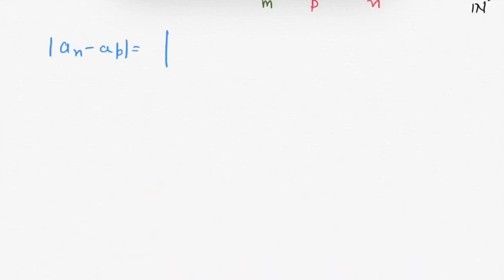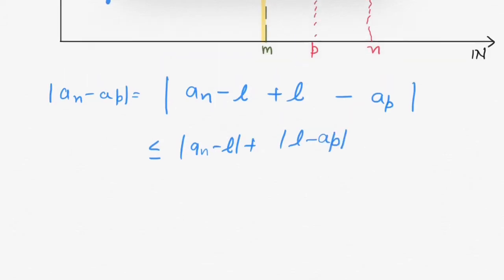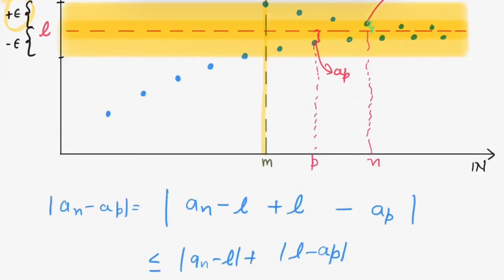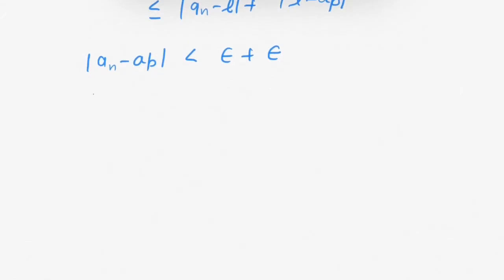This equals to modulus of an minus ap subtracting L and adding L. So applying the property of modulus, I can write this as less than equals to modulus of an minus L plus modulus of L minus ap. Now from these two equations substituting epsilon, so we have modulus of an minus ap less than epsilon plus epsilon. So this will be modulus of an minus ap less than 2 epsilon.